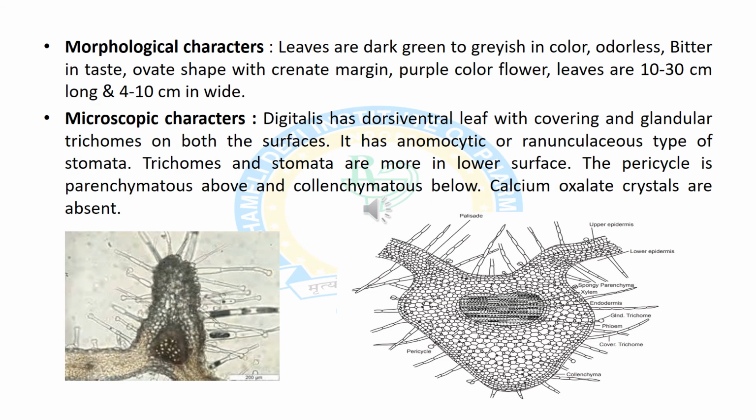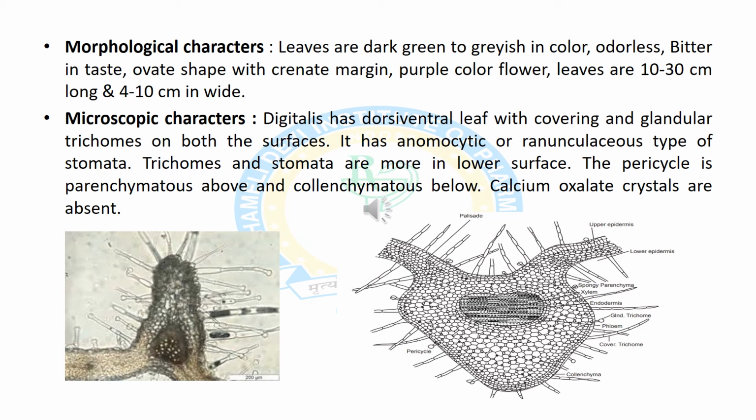Now we will discuss morphological and microscopic characters of Digitalis purpurea leaves. Leaves are dark green in color. These are odorless, have a bitter taste, and are ovoid shaped with a dentate margin. They have purple colored flowers, and the leaves are 10 to 30 cm in length and 4 to 10 cm in width. Now we will discuss microscopic characters.